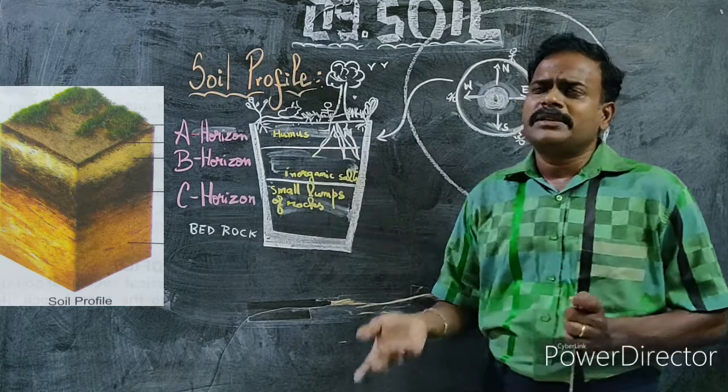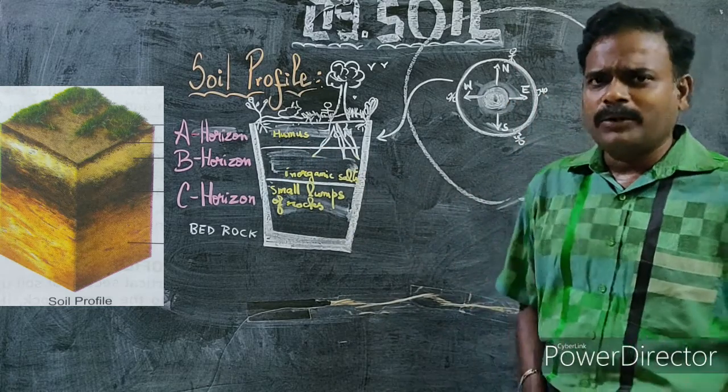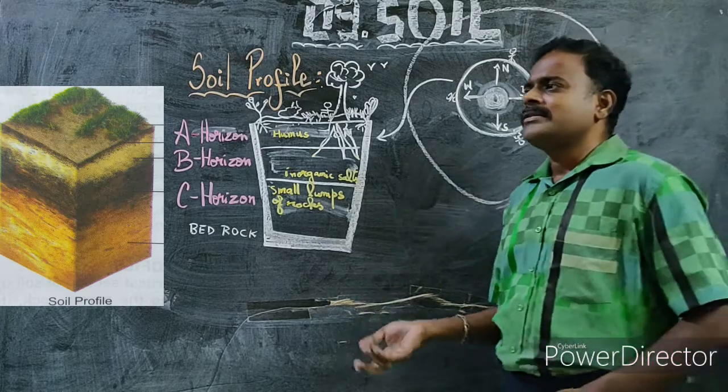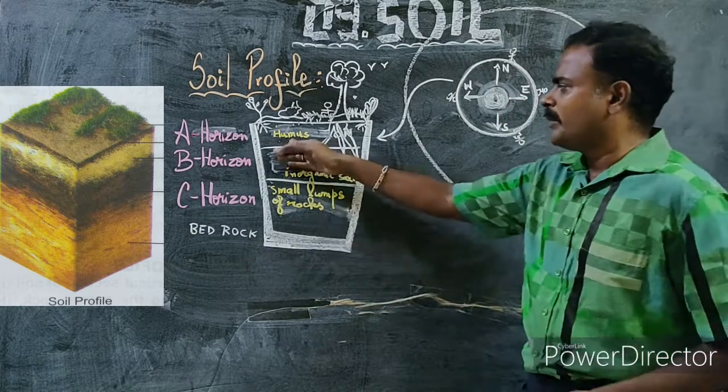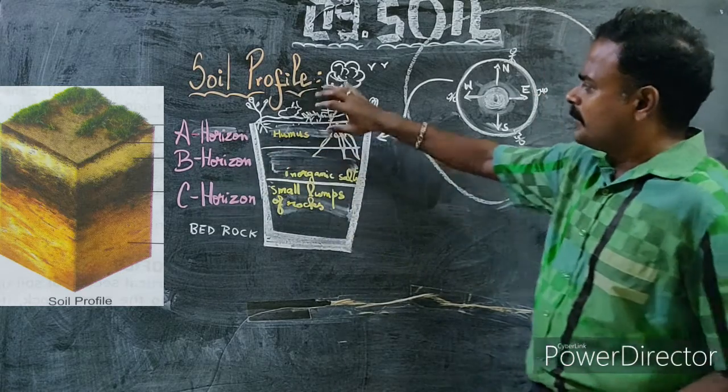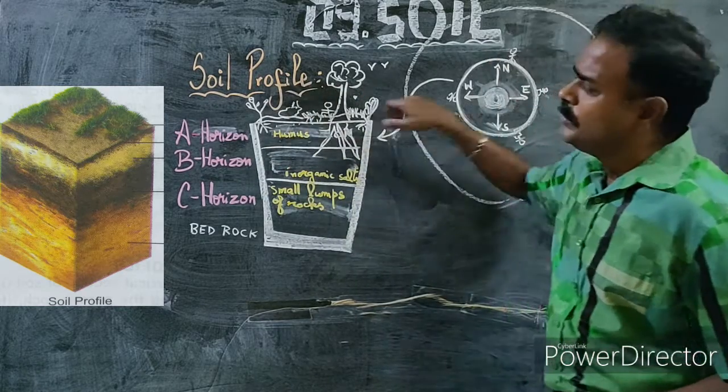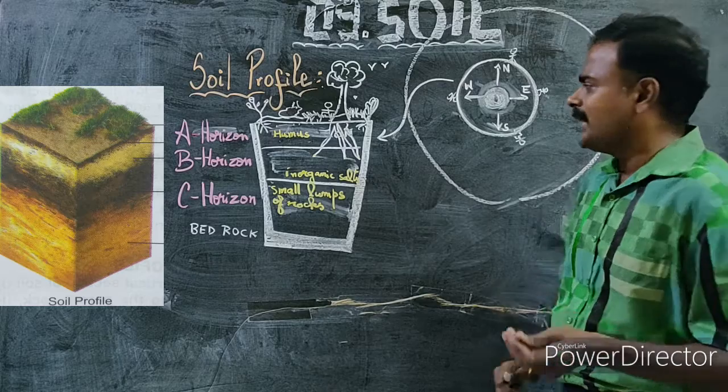Maybe in the B horizon you will find certain anaerobic microorganisms, which need not depend on oxygen. But that is too rare. So here in the A horizon you come across numerous microorganisms, insects and animals.